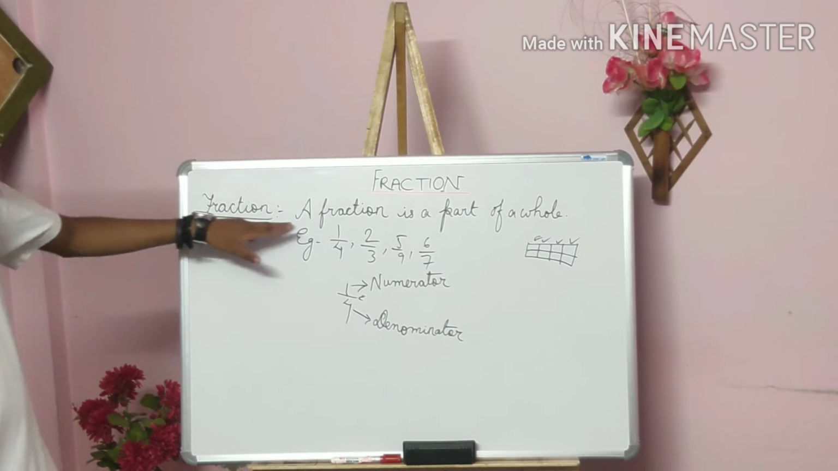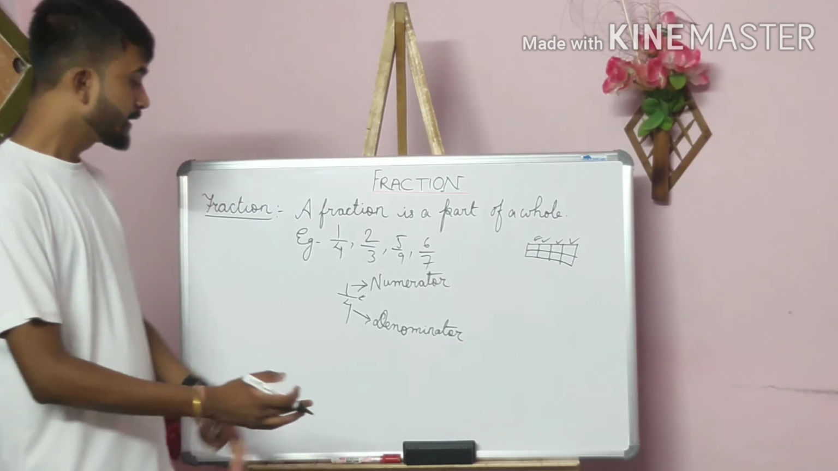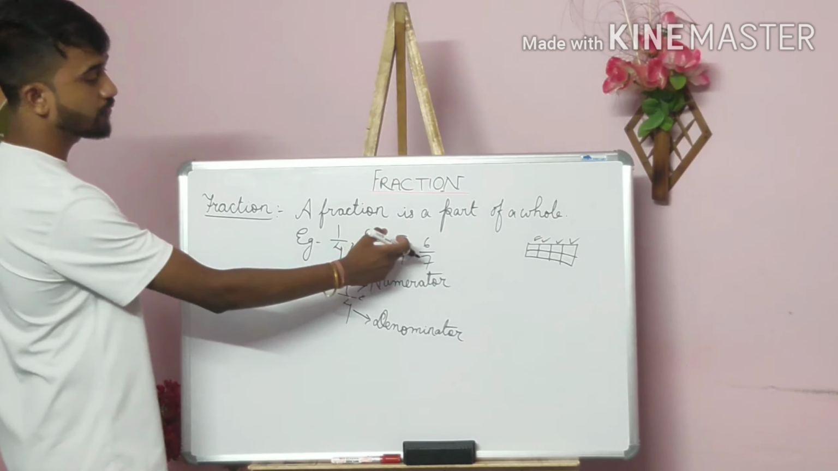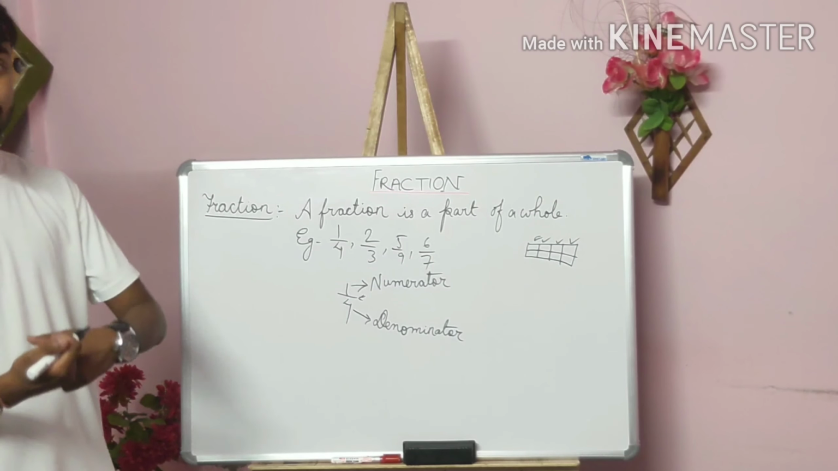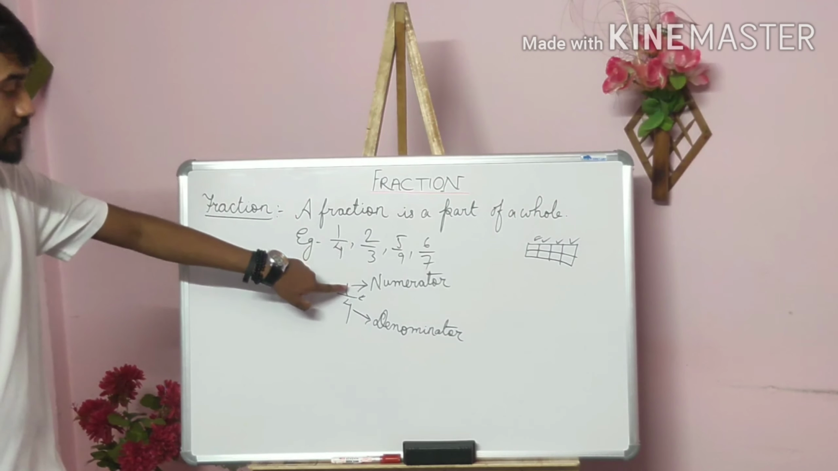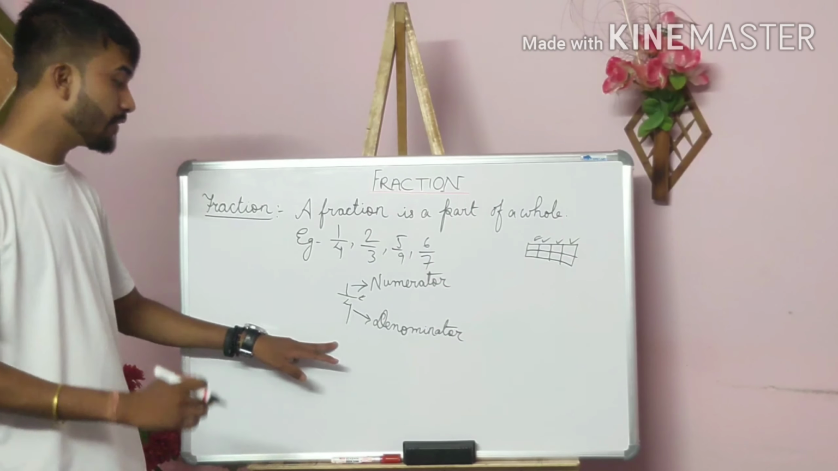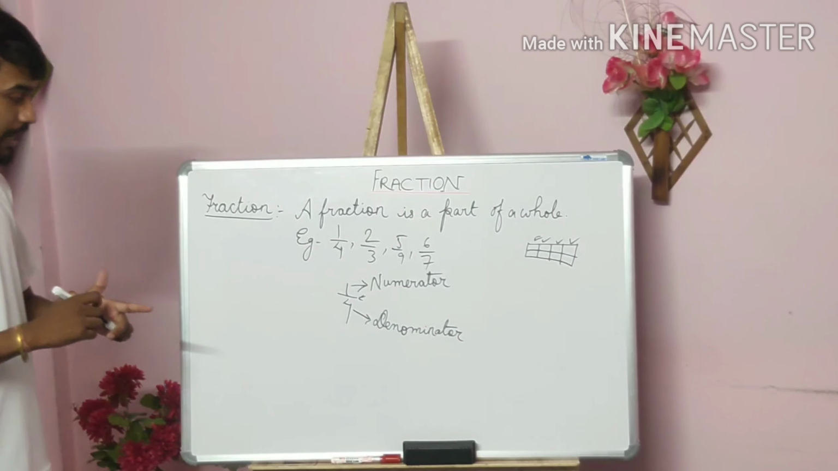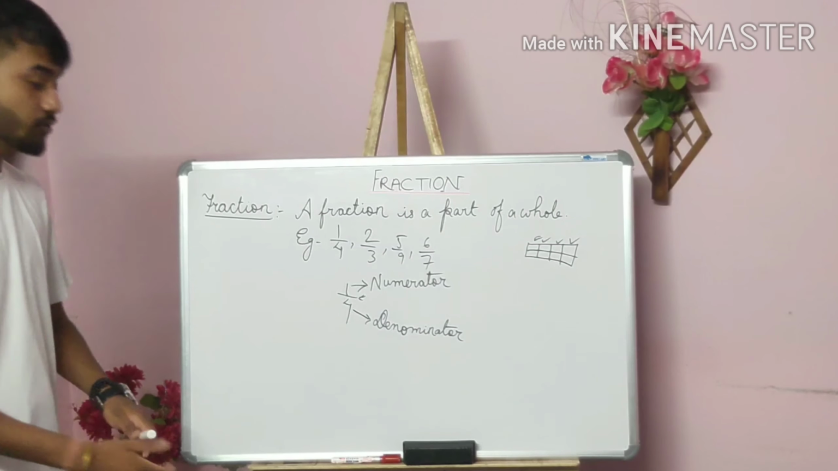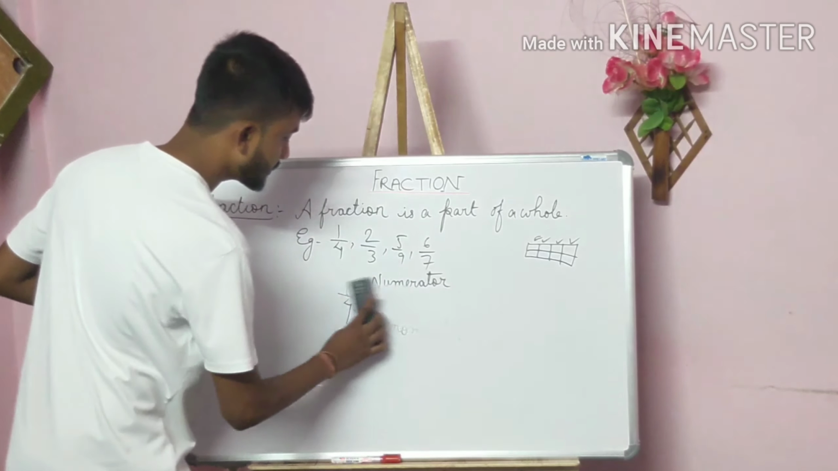So I am repeating this one again. What is a fraction? A fraction is a part of a whole, and 1 by 4, 2 by 4, 5 by 9, 6 by 7 and many other fractions you can give. These are the examples. The upper part will always be known as numerator and the lower part will always be known as denominator. Okay, so now I will take you to the types of fractions. Let's begin with that.